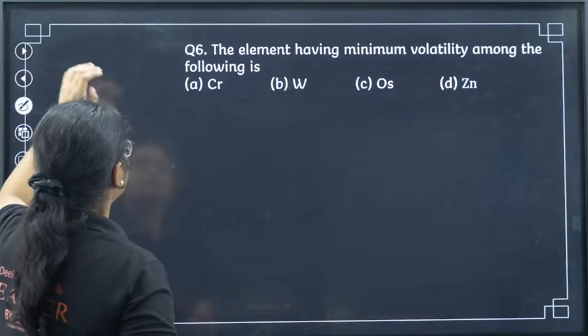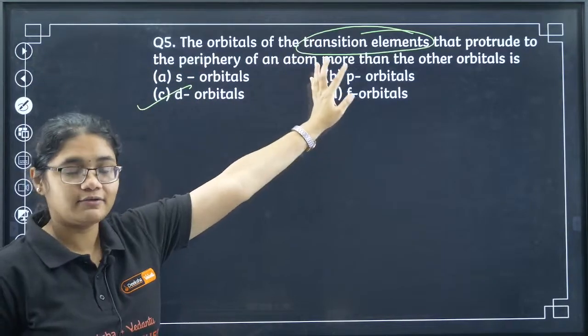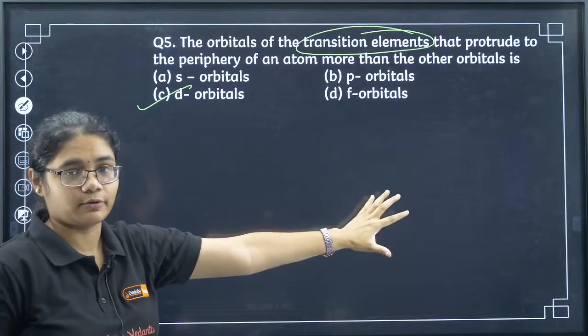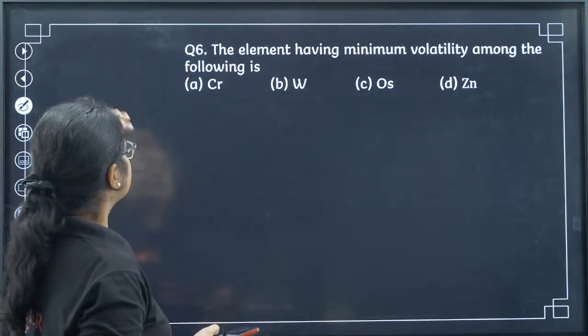Yes. Let's move to the next question. See, it is given transition elements. Okay, for inner transition elements it will be F orbital, but for transition elements it is D orbital. Yes. Let's move to 6th one.